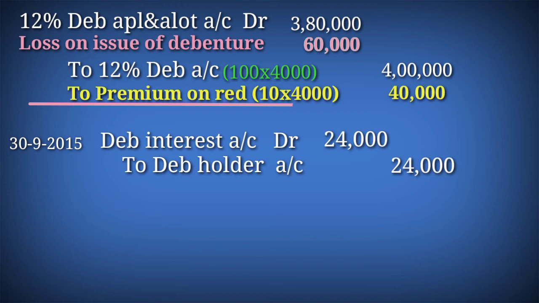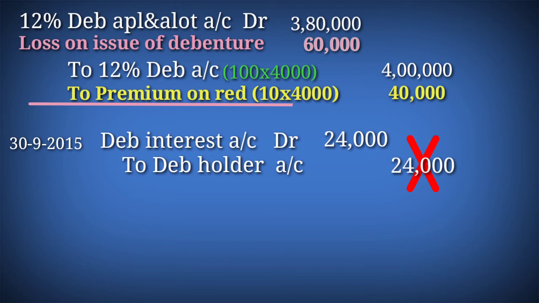We are ready to give 24,000, but the government informed that TDS is 10%. We need to deduct TDS 10%. So here the complete 24,000 we will not give to the debenture holder. We will deduct TDS and pay it to the government.